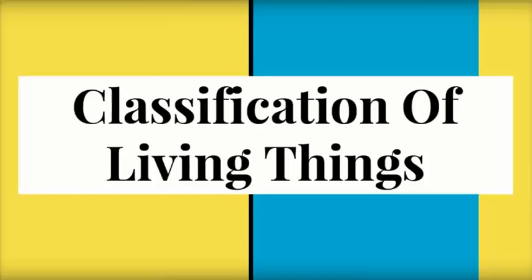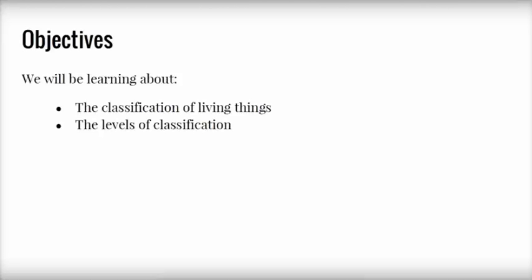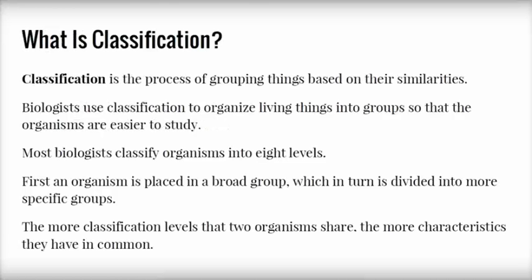Classifications of living things. Some of the objectives that we will be learning about are the classifications of living things and the levels of classification. What is classification? Classification is the process of grouping things based on their similarities.